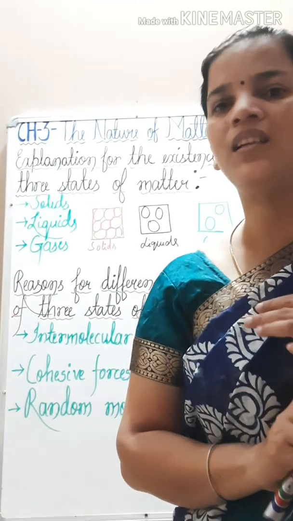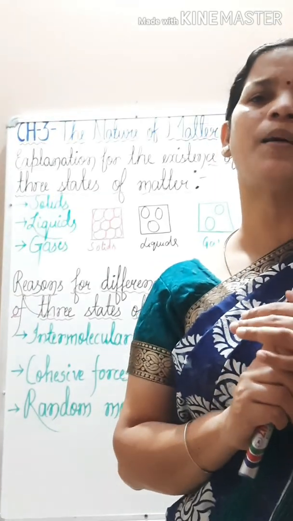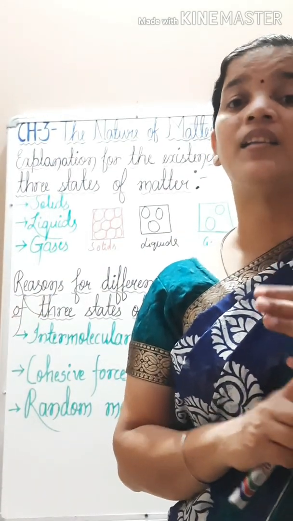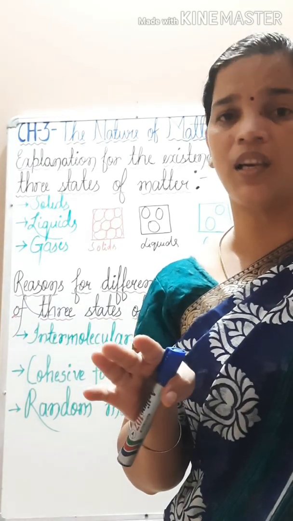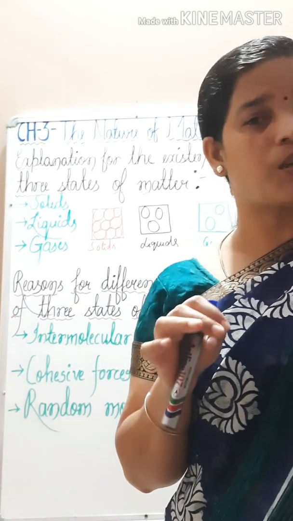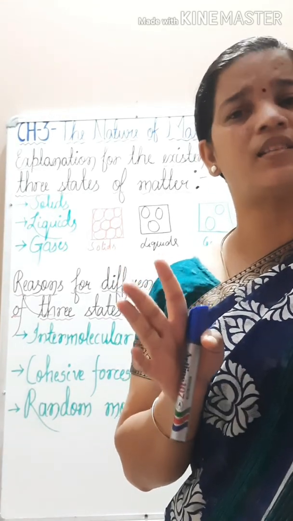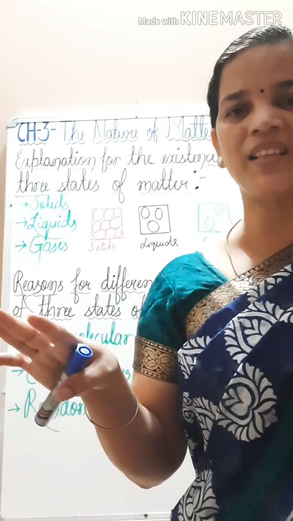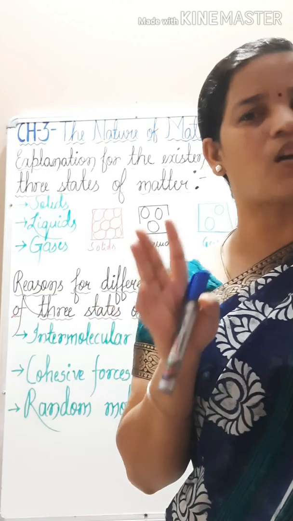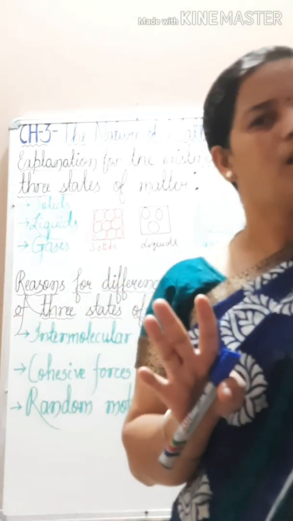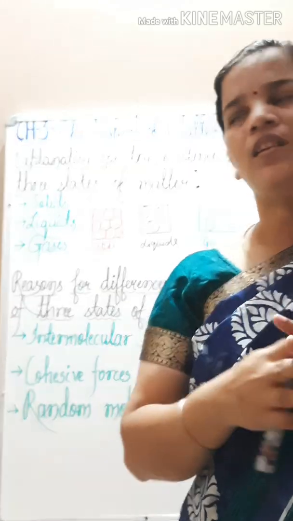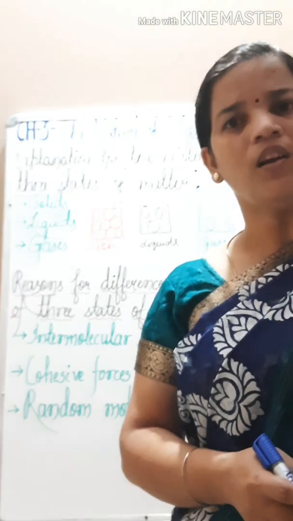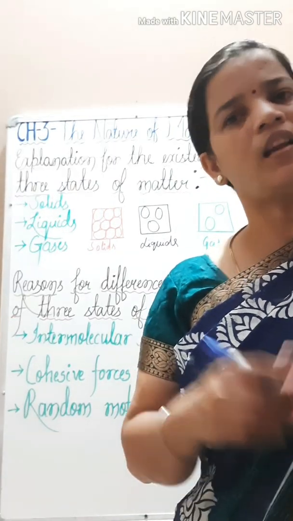The third state of matter is the gas. In gas, the molecules are far apart from each other. There is more space in between the molecules, and the intermolecular force of attraction is almost zero, or negligible. As there is so much space and the intermolecular force of attraction is almost negligible, they can move freely. Understood, children? The three states of matter, how they exist or the reason for their existence, I have told in 4 points. Point wise you will remember so that you can understand.